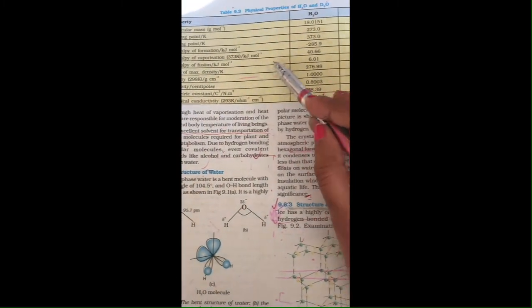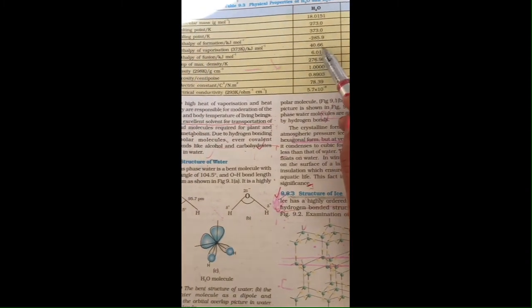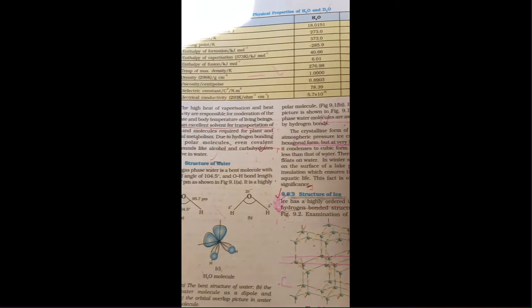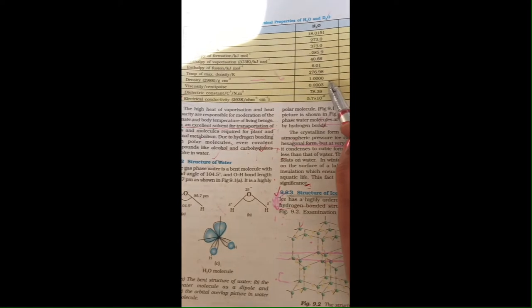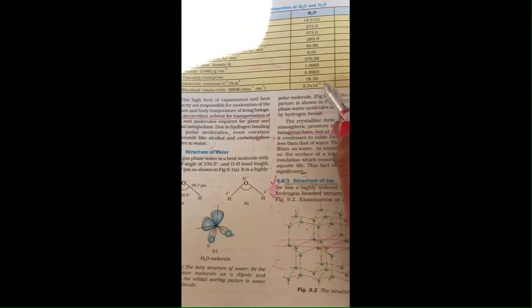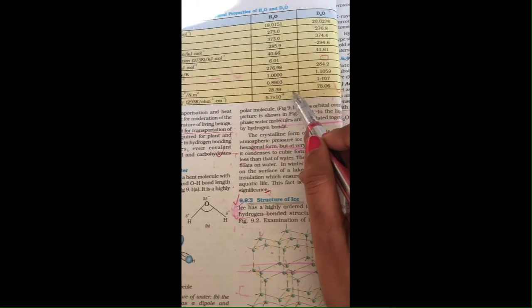And then enthalpy of vaporization, here you can see, because of lesser strong bonds as compared to deuterium oxide, we have it lesser as compared to deuterium. And then enthalpy of fusion, you can see here, in case of deuterium we can't expect any fusion. And temperature of maximum density, here you can see lesser than deuterium oxide. And then density, and afterwards viscosity in centipoise, and then electric constants, 78; the value of the electric constant is nearly the same for both. And then electrical conductivity, which we can expect only in case of the water molecule.